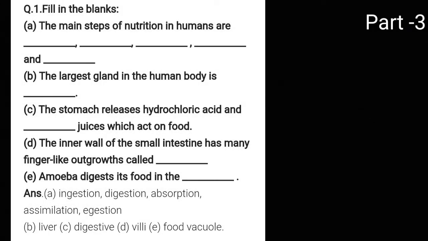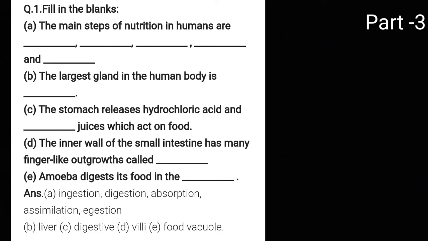Okay, so now coming to frequently asked questions of this chapter, nutrition in animals. So your first question is, you have to fill in the blanks. First is, the main steps of nutrition in humans are. So what are the main steps of nutrition in humans?